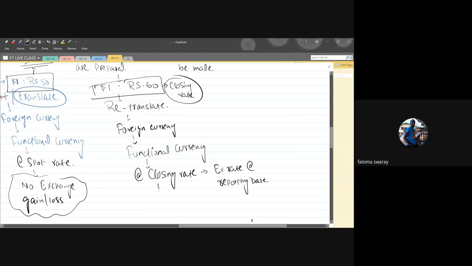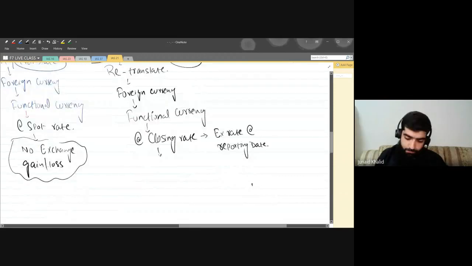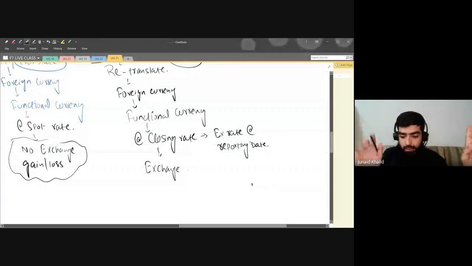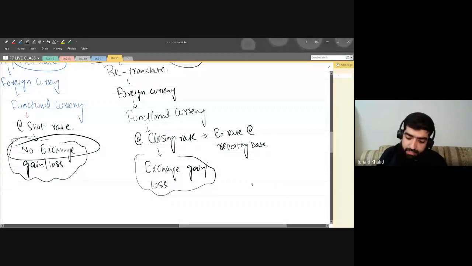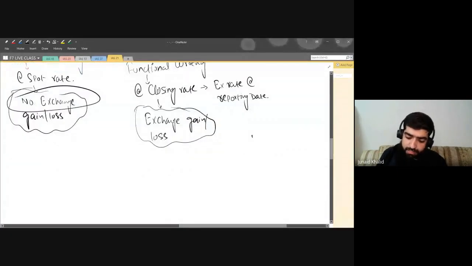Now, another rule for this one, and I'm not going to explain this rule right now. I'll explain it when we start the question. And what is that rule? That there will be an exchange gain. Remember, on the transaction date, I said there will be no exchange difference. But on the reporting date, I'm saying that there will be an exchange gain, or even there could be an exchange loss, and such exchange gain or loss will be transferred to P&L.